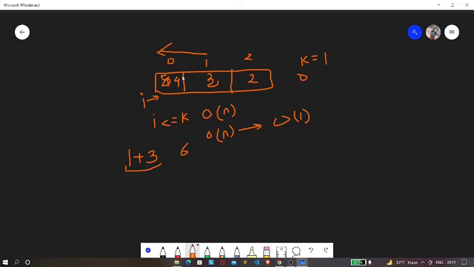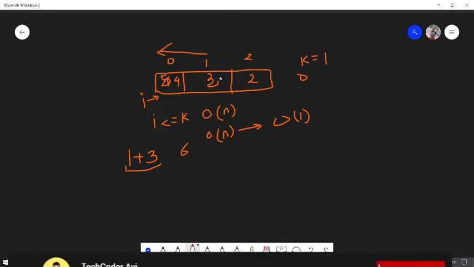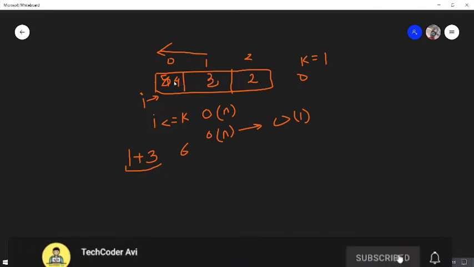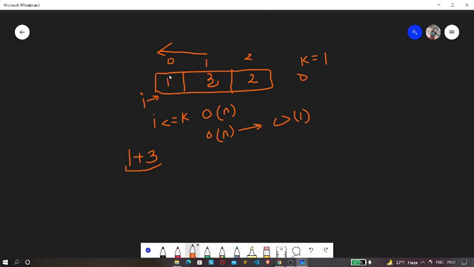Again we are going to decrease this to 3, and now it will be decreased to 1, and then it will be 0, and then it will be again over here. Again we need to decrease this 3 to 2, and hence it will become 0. So as you can see, we are performing 3 steps over here, and after that only we are reaching this element.